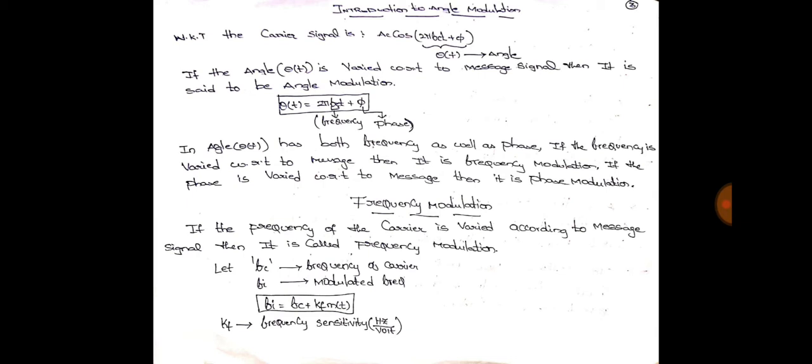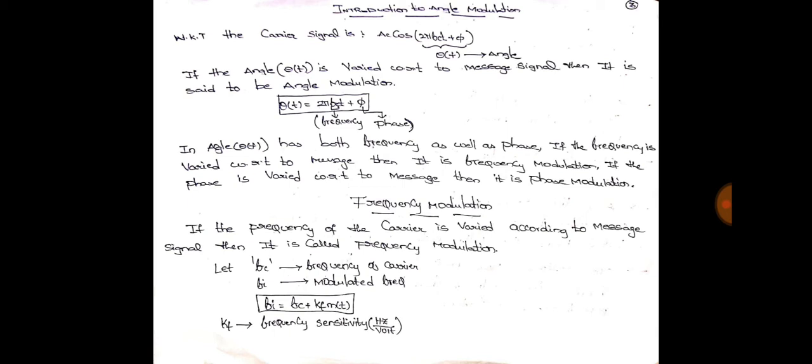Let us consider Fc is the frequency of the carrier. At the start, the carrier has the frequency Fc. Because we are adding the message signal, frequency modulation is nothing but variation in the frequency of the carrier.